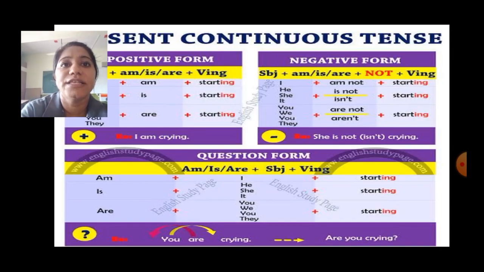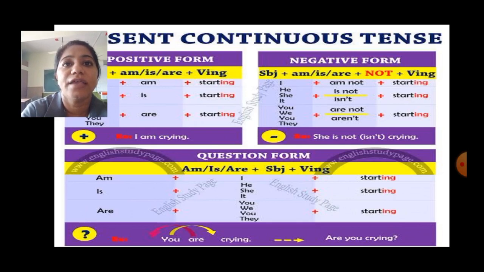Now, let's revise it. Present continuous tense positive form is I plus am plus verb plus ing. He, she, it plus is plus verb plus ing. You, we, they plus are plus verb plus ing. Negative form is subject plus am, is, are plus not plus verb ing.